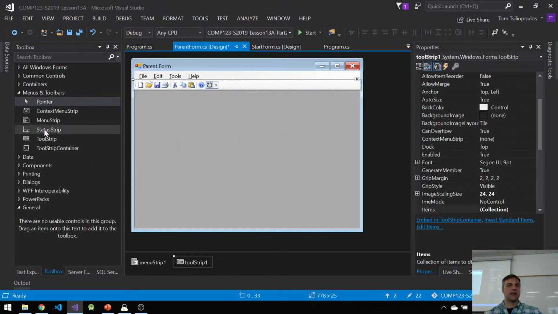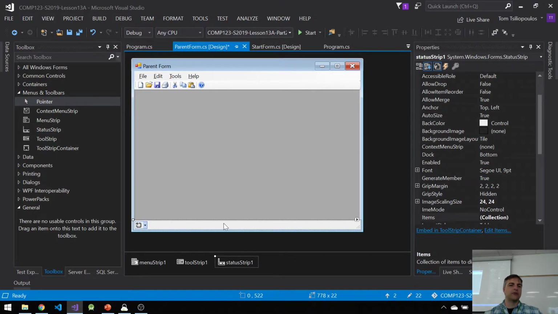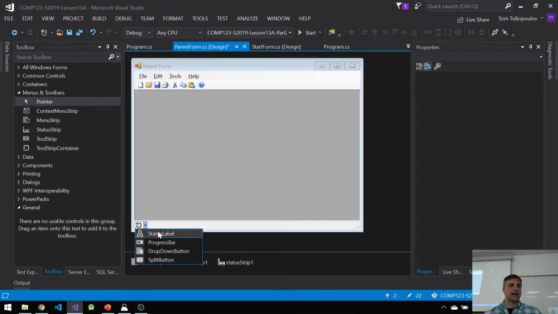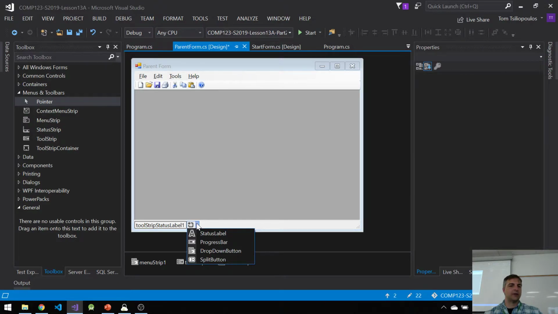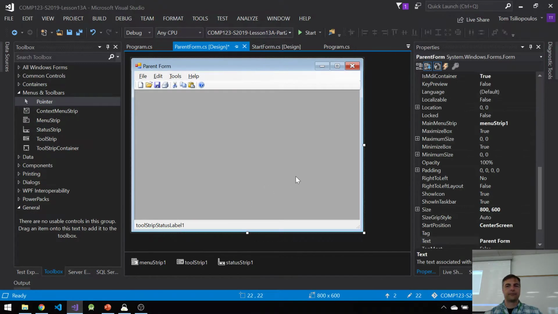And why not, let's get a status strip. And a status strip, I want you to think about what it is. It's like another toolbar that doesn't have any icons, but allows you to put a bunch of labels in there. Let's add a label. So if you go down here, you can see that I want to add a status label. Down here, I'm just going to add a status label by just pressing this, status label.